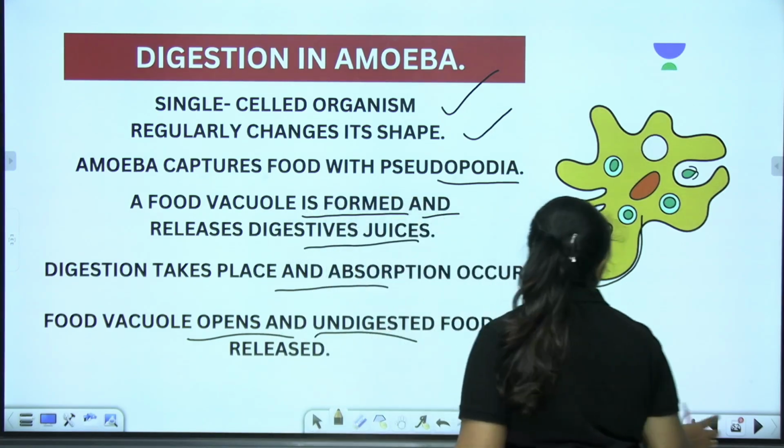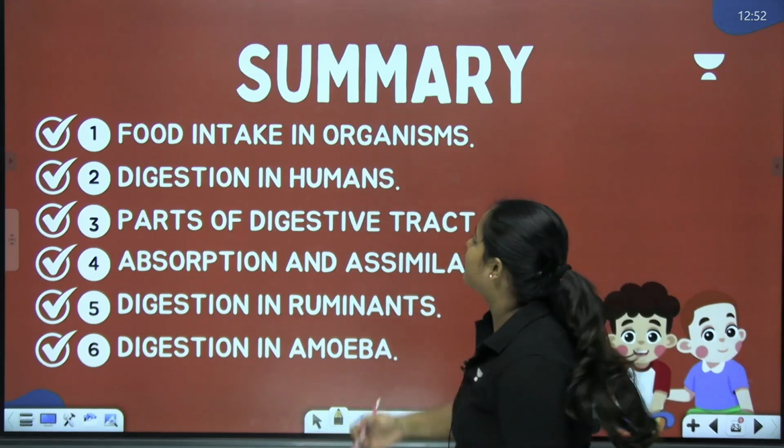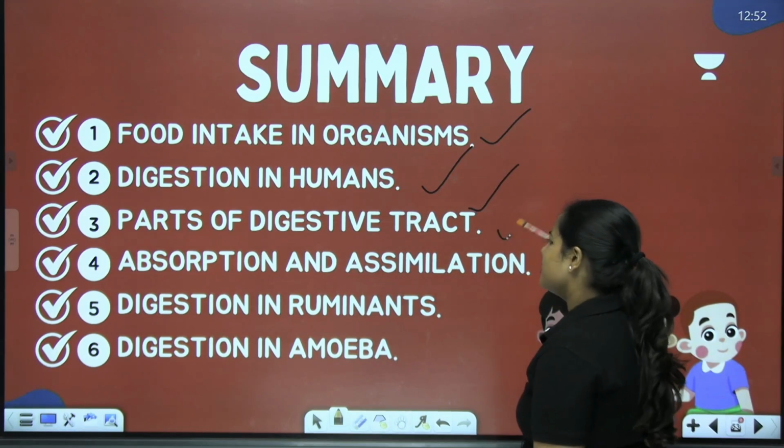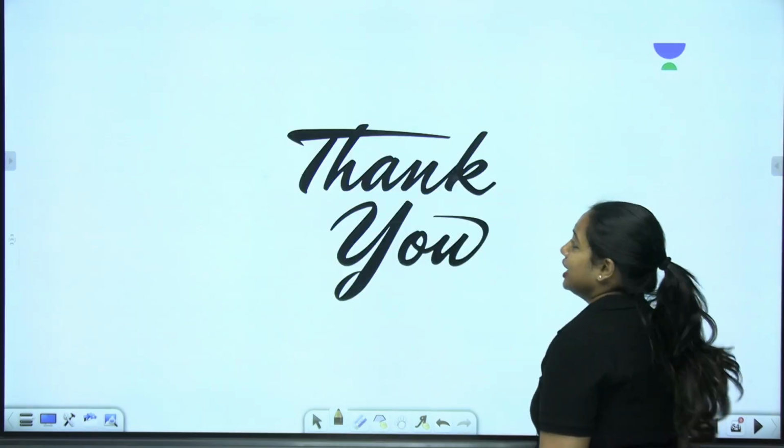And now what we are going to learn is all about the summary part. So we have discussed all the concepts today, starting from food intake in organisms, digestion in humans, parts of the digestive tract, absorption and assimilation, digestion in ruminants, and finally digestion in amoeba.